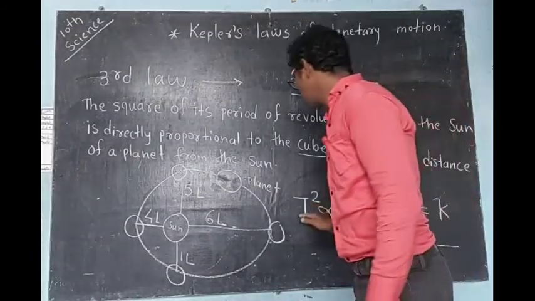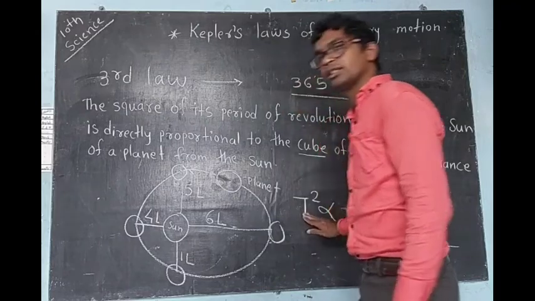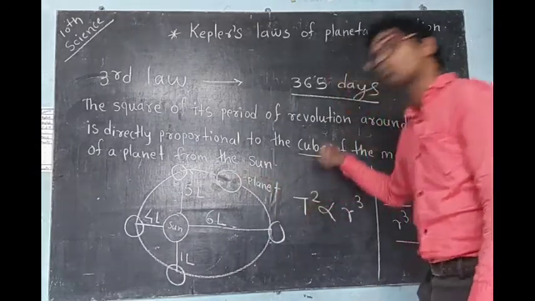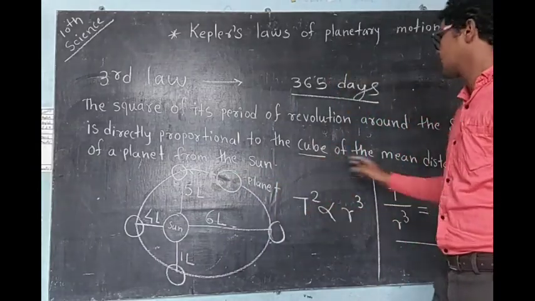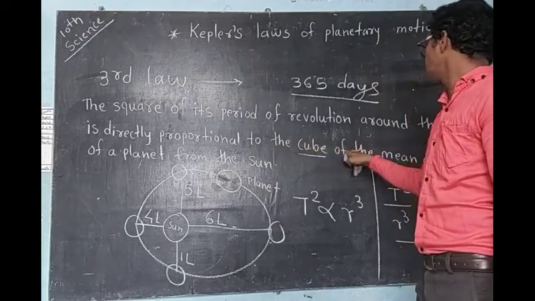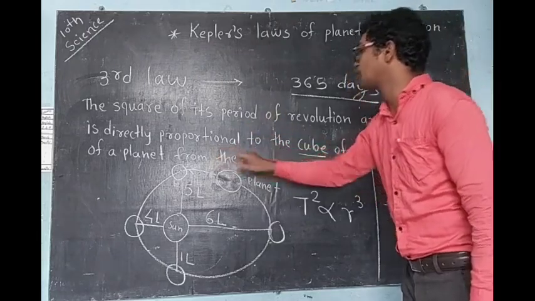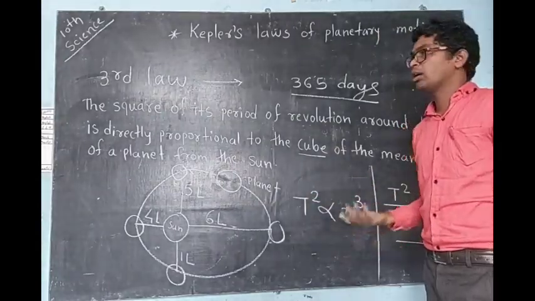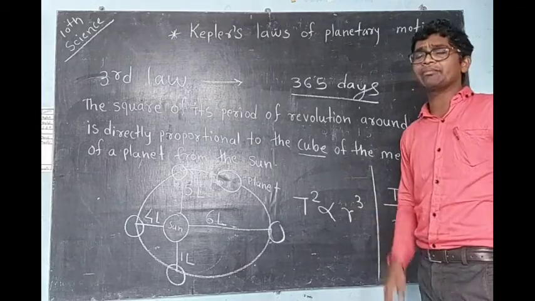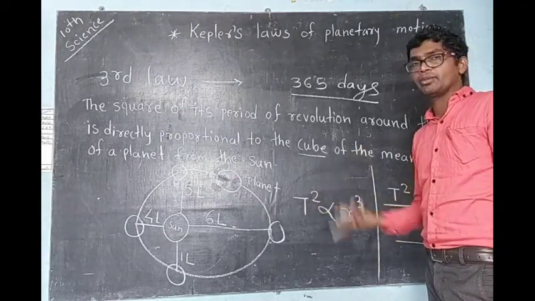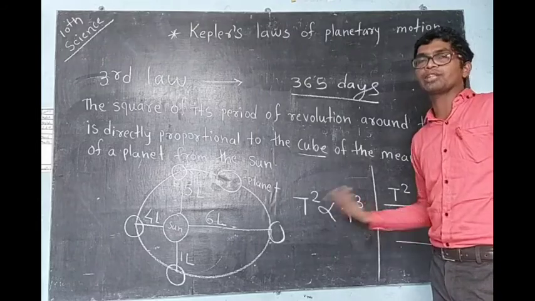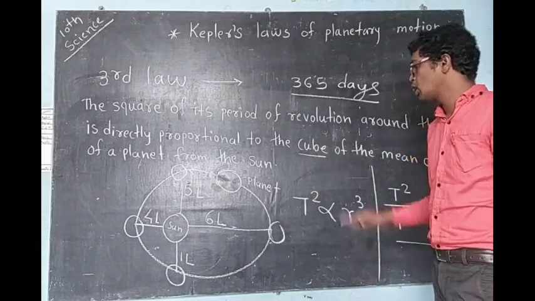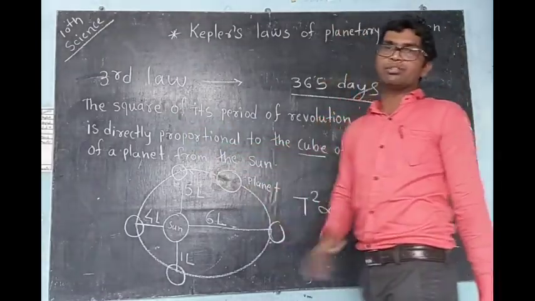So the time required to complete one revolution, its square, is directly proportional to the cube of the mean distance of the planet from the sun. Now square and cube are not hard things for you. You are learning them in maths also. Second power is square, third power is cube, fourth power is fourth. We call it the index. You are learning that too. So square and cube are not new things to you.